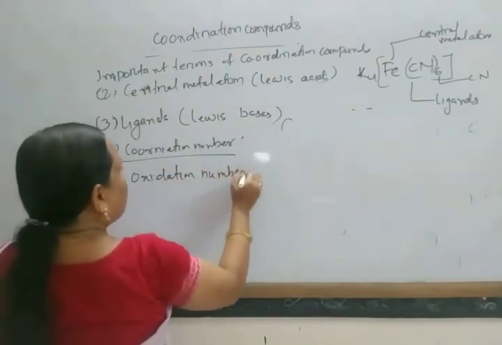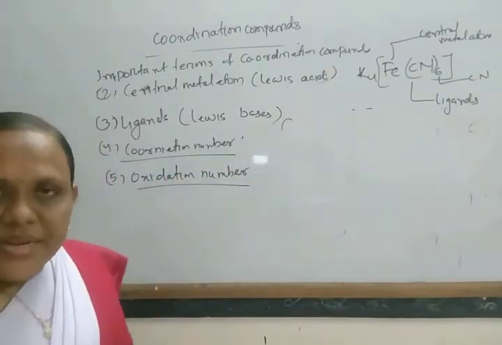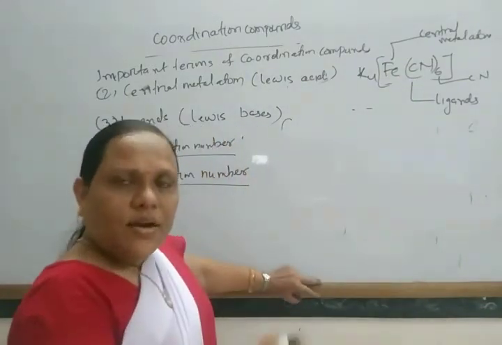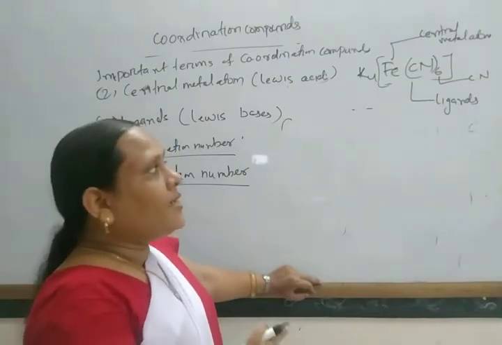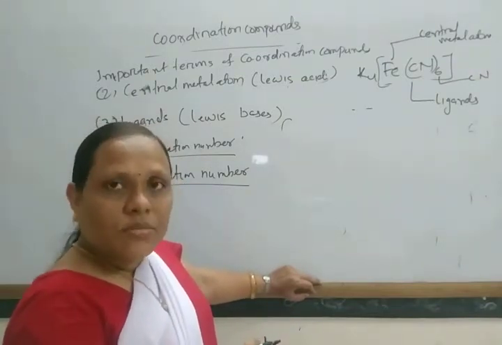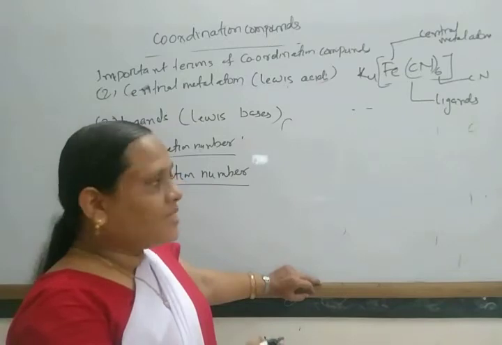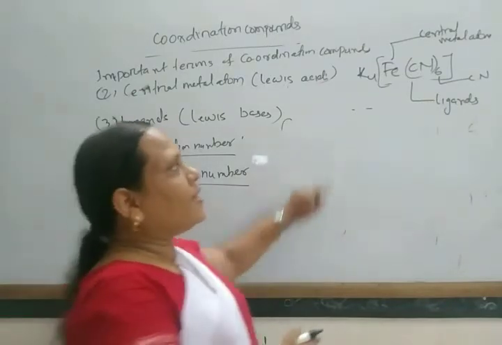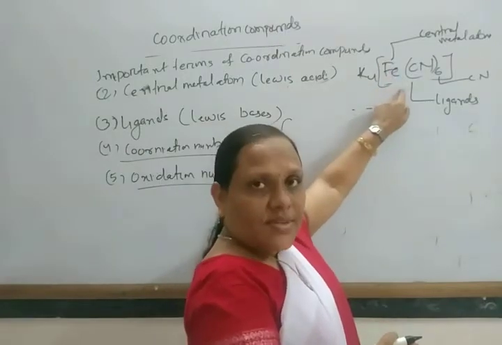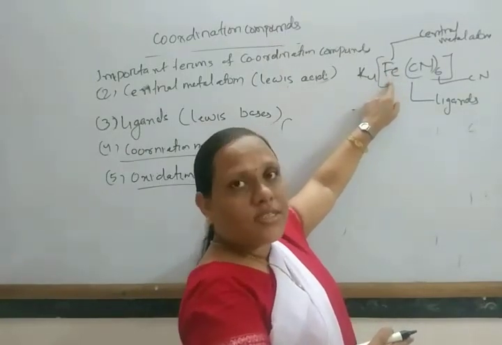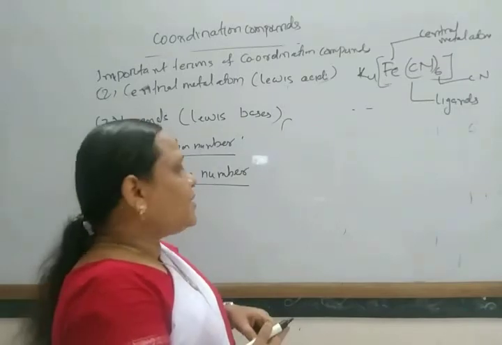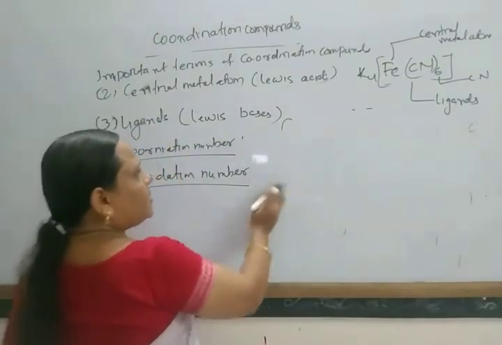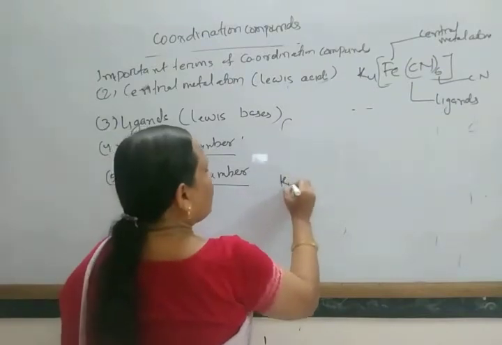Oxidation number. What is the charge present on this metal atom? What is the actual charge it has? That is known as its oxidation number, which this compound generally exhibits in its normal salts. In a normal salt, the type of charge it exhibits is its oxidation number, and that is generally represented by Roman numerals.